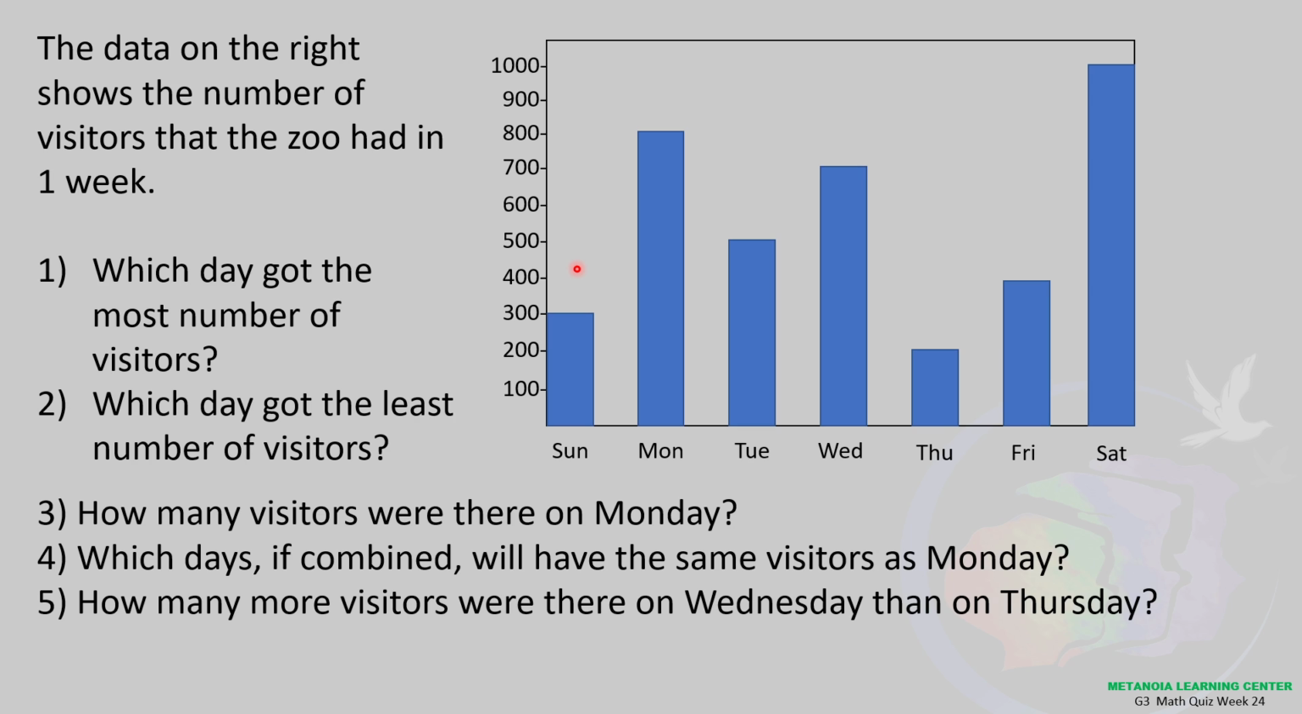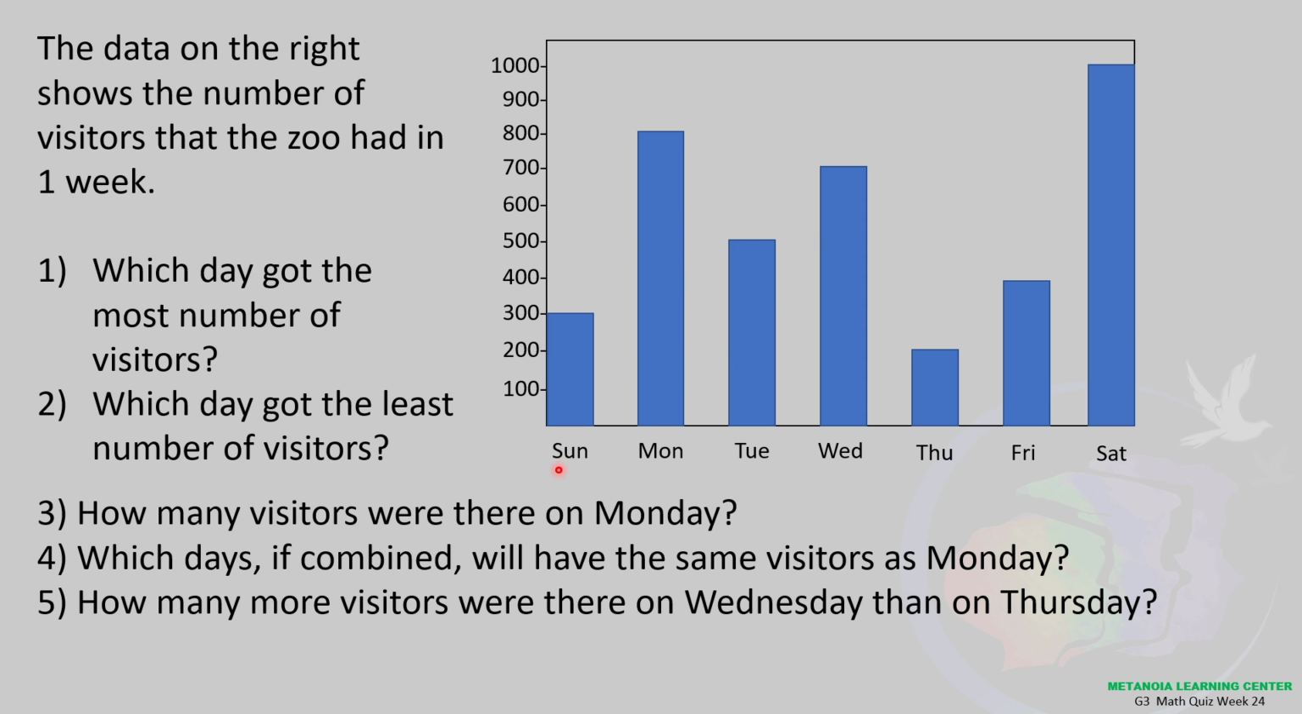Graphs. You can answer right away. Okay, so answer right away. You don't need to copy the questions. You don't need to draw the graph. Okay, so the data on the right shows the number of visitors that the zoo had in 1 week.